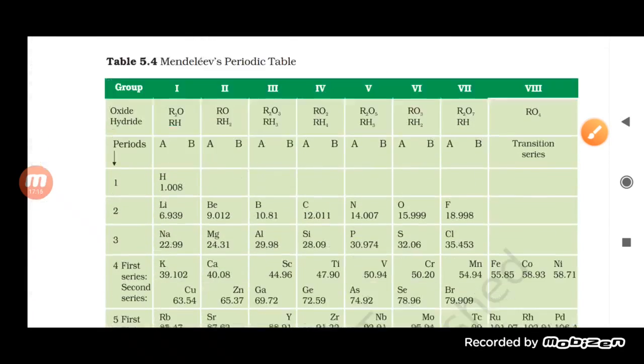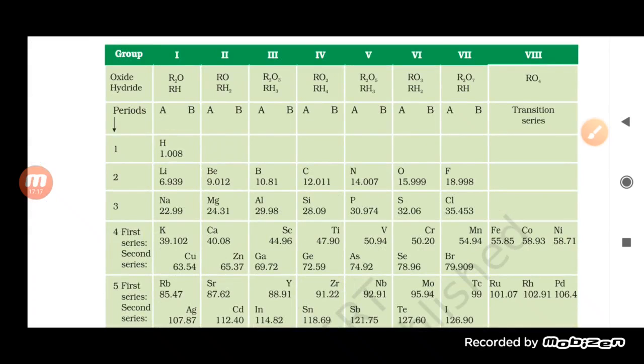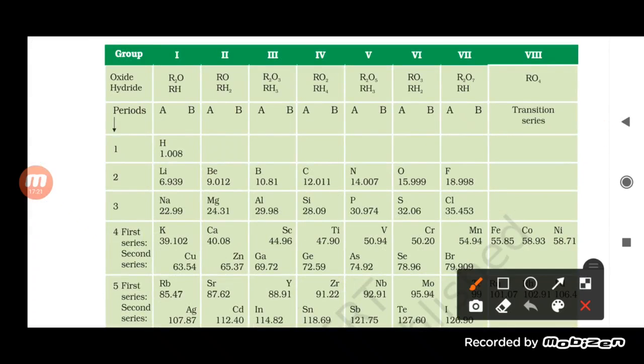Now let us move on and see the Mendeleev periodic table. You can see here, this is the Mendeleev periodic table, students. Obviously, you can see the oxides and hydrides. On the basis of that, he classified the elements into different groups, and similarly for the hydrides also.